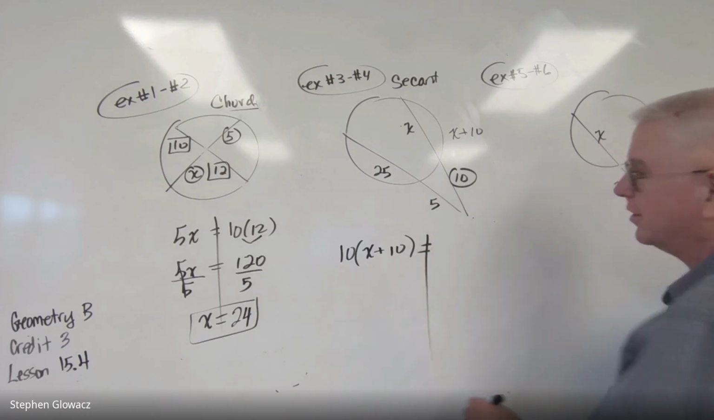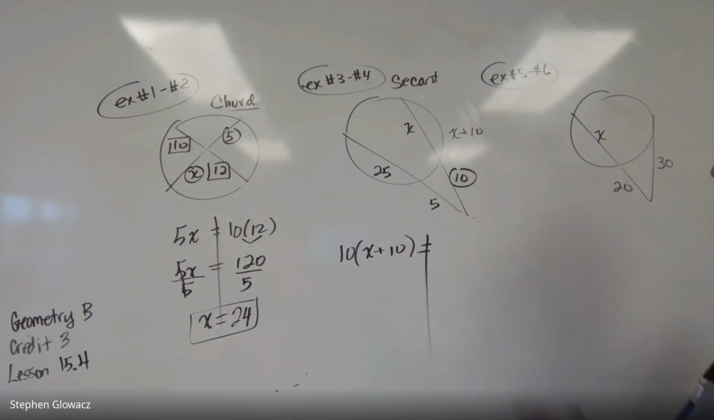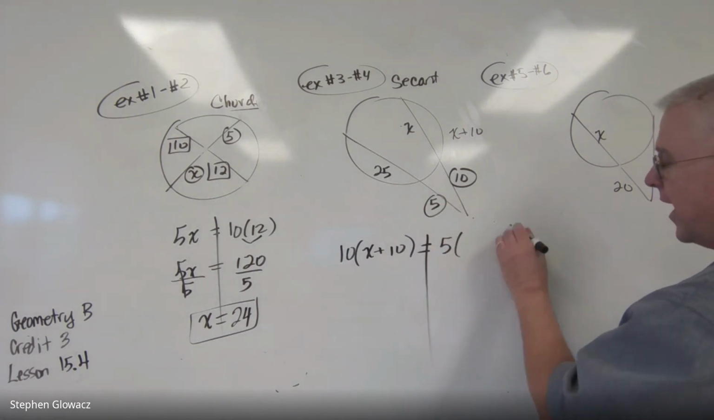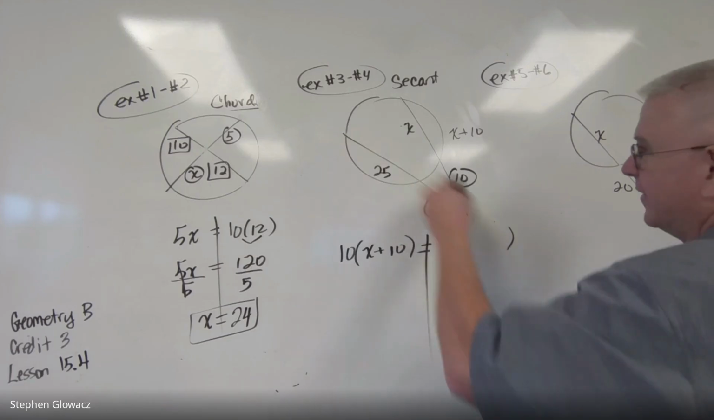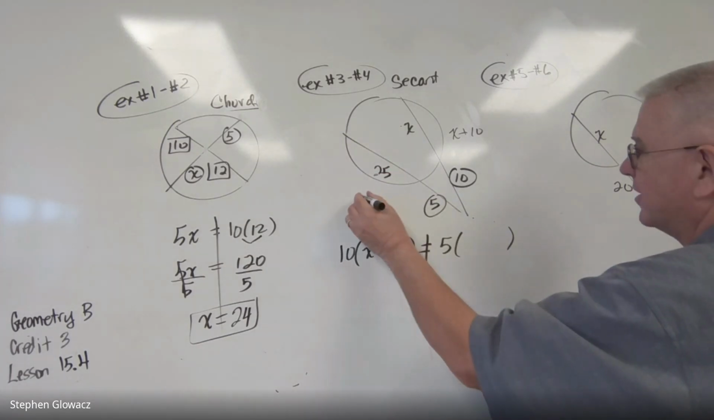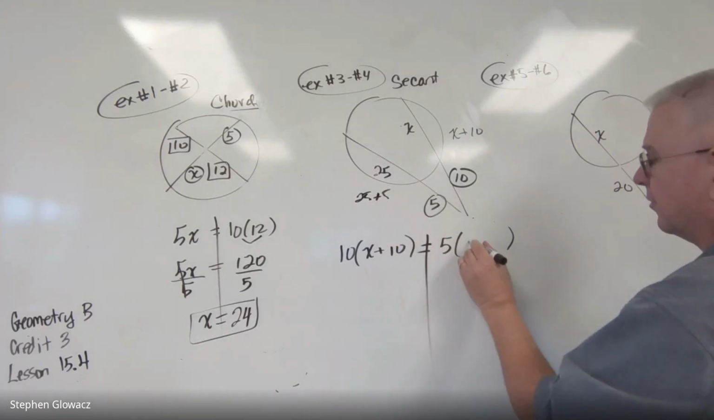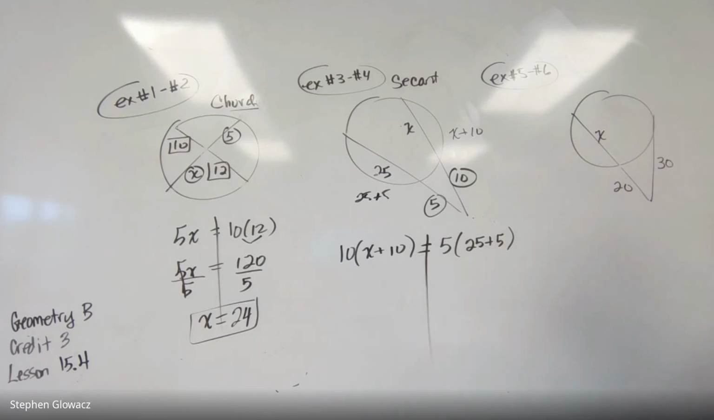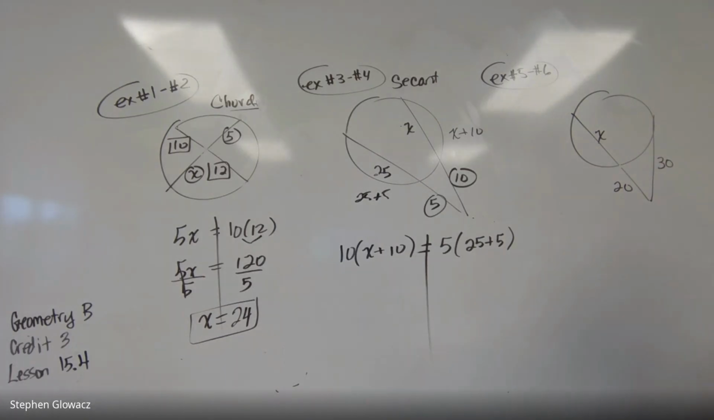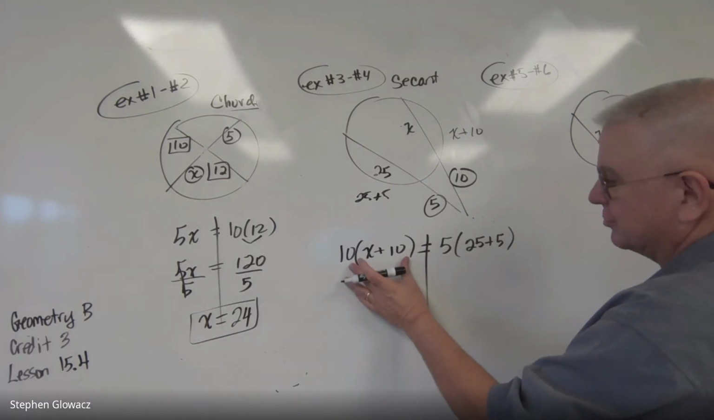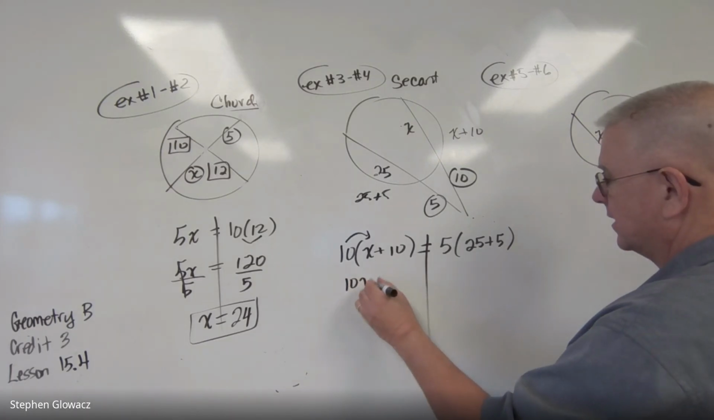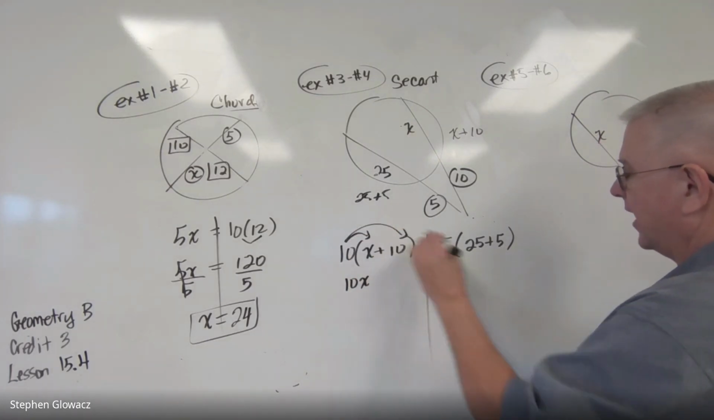And now we're going to do the same thing over here. The outside part, the 5, times the length of the entire thing, which would be 25 plus 5. So 25 plus 5. All right, so now we can start doing some simplifying. Over here on the left, we can distribute that 10. So we have 10 times x, and then 10 times 10.